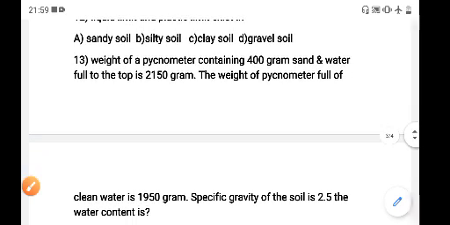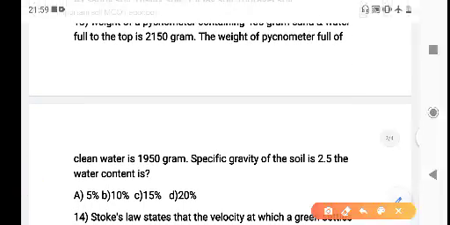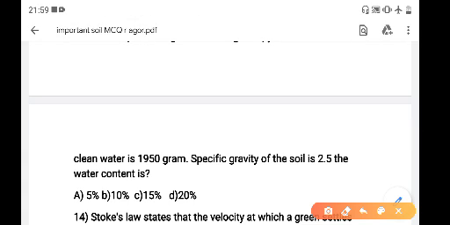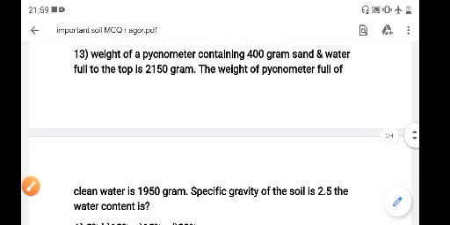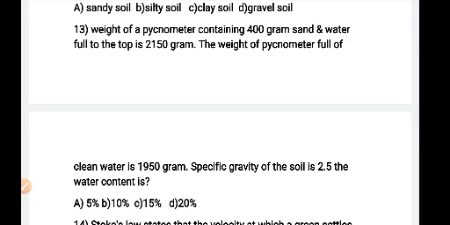Question number 13. Weight of pycnometer containing 400 gram sand and water full to the top is 2150 gram. The weight of pycnometer full of clean water is 1950 gram. Specific gravity of the soil is 2.5. The water content is?